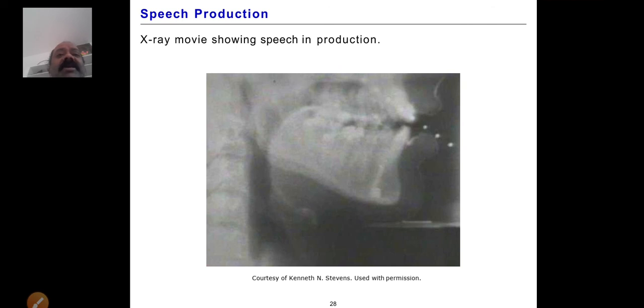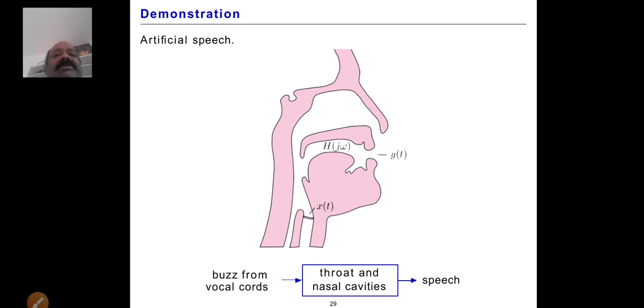Yeah, this is an X-ray movie showing speech production, how the speech will come out from the human body. So this is from the vocal cord through the nostril and mouth, which is processing, and we get the output from the mouth. And this is the demonstration of the artificial speech. You say that the buzz of the vocal cords, which goes through the throat and the nostril cavities, and the speech will come out from the mouth.